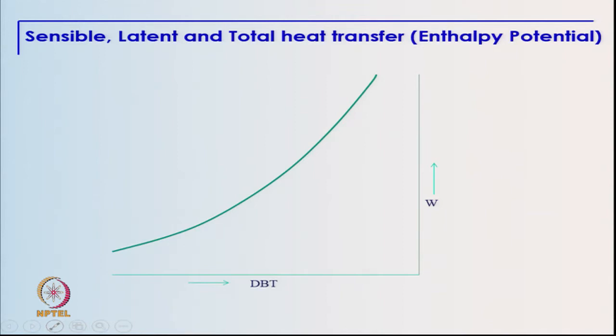So, this is the basic psychrometric chart which I have drawn. Let us try to locate the air condition on this particular chart. Let us assume that air is at some point A, where it has a certain dry bulb temperature T A, it has a certain specific humidity which we can write as W A, and then it has a certain enthalpy which is shown by the inclined line, or a certain wet bulb temperature which is shown there.